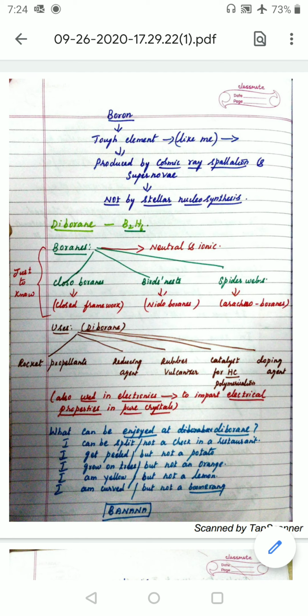So if you want to remember in your own way, of course you can remember it in any way, but this is the way I normally associate with. So the closed framework, I remember that's closo, everybody can remember it. And Noida, the name, there I just remember the O can be removed and we can remember this as nido boranes. And then Archana can be written as Archano, and with a little rearrangement of the words, we get arachnoboranes. So these are the three types of boranes.